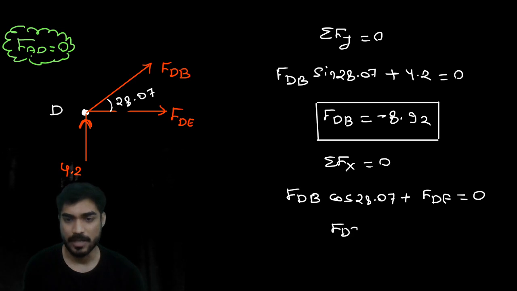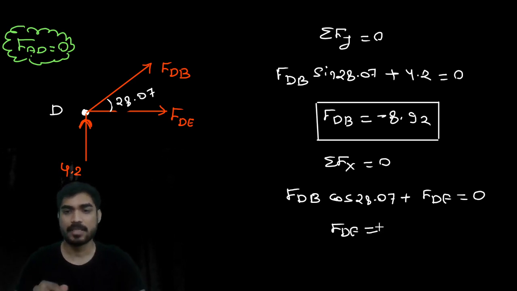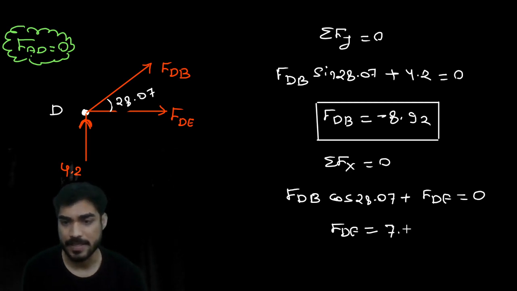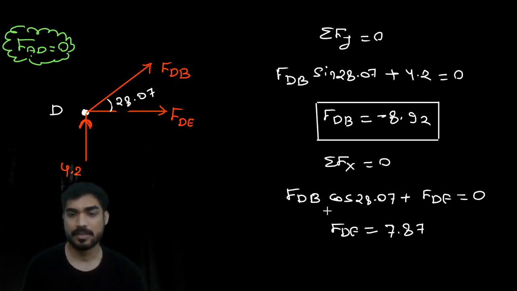So from here you will get FDE. How much? 8.92 cos 28.07, which is 7.87, tensile. Yes, very good.